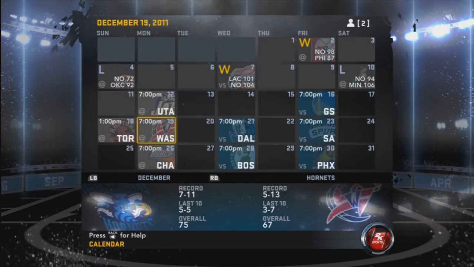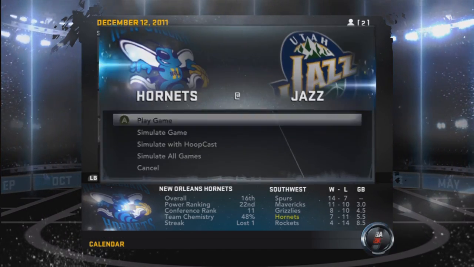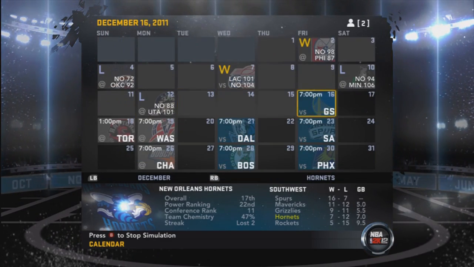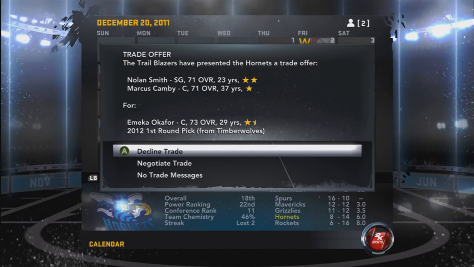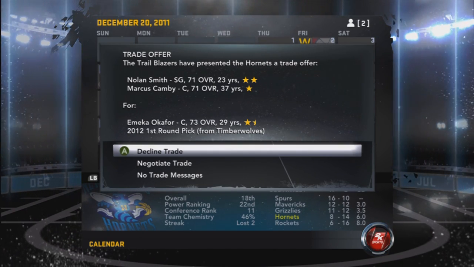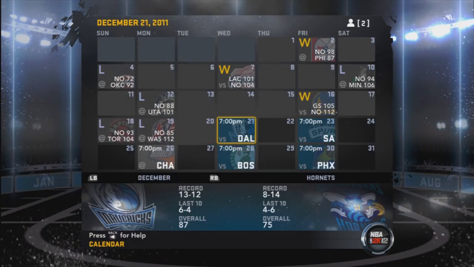Can't do it. Sorry, I just can't do it. Xavier Henry is just too much of a prospect. I just got to work on him a little bit, get him into doing some drills. Nolan Smith, Marcus Camby for Mike Okafor and a first round pick? No thank you. I want that first round pick.